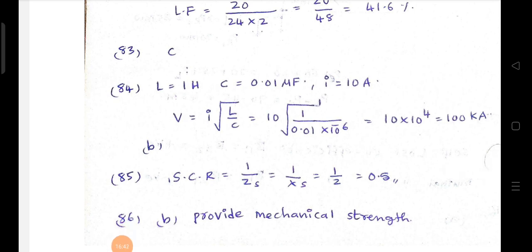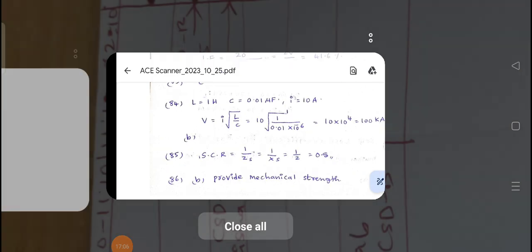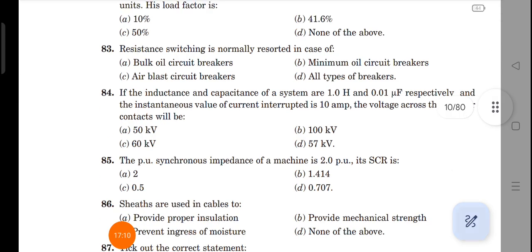Then V is equal to 10 into under root of L value 1 Henry divided by C value 0.01 microfarads, that is 0.01 into 10 to the power minus 6. If I simplify that equation, I will get 10 into 10 to the power 4, that is 100 kilovolts, is the answer. That means for the 84th question, B is correct.